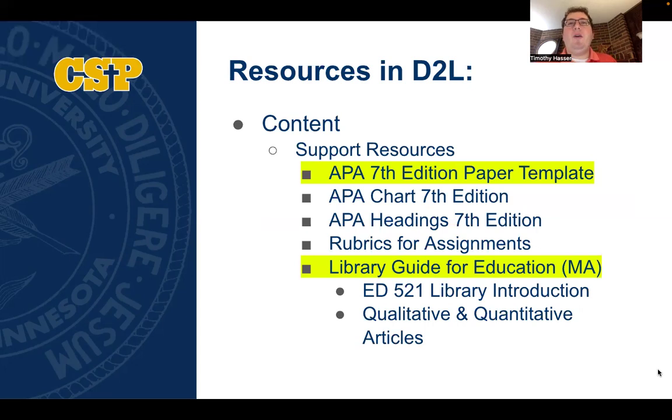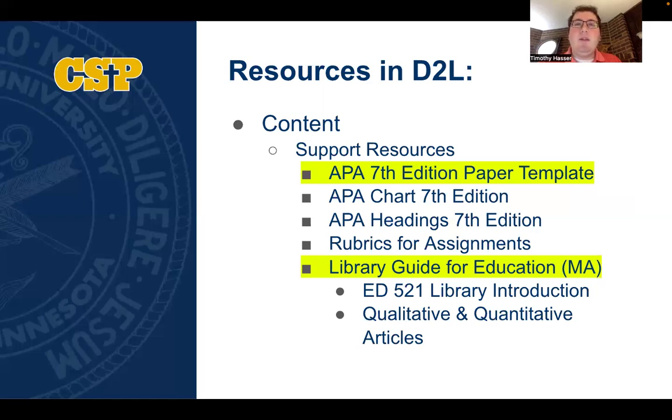And so as you prepare to begin your research and begin your first assignment in this course, I'd like to take a moment to share with you all of the resources that are available to you within D2L. So all of the resources highlighted here on this slide are found within the Support Resources tab in D2L. The first resource is the APA 7th edition paper template.